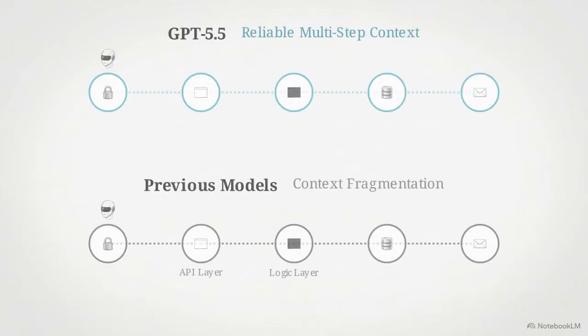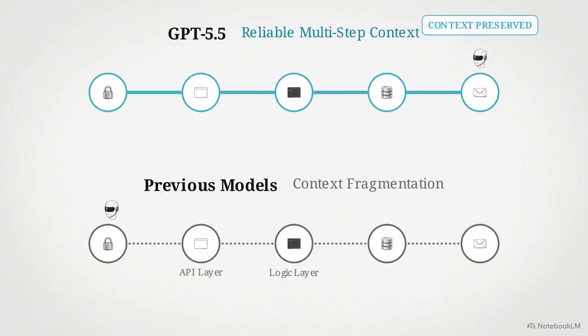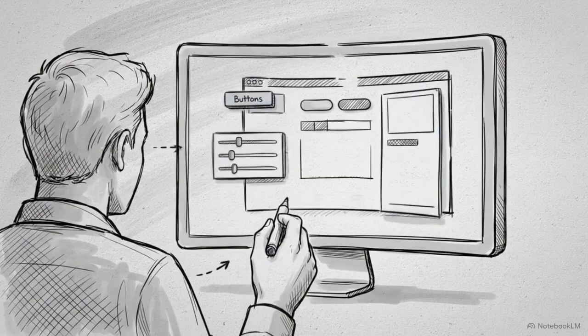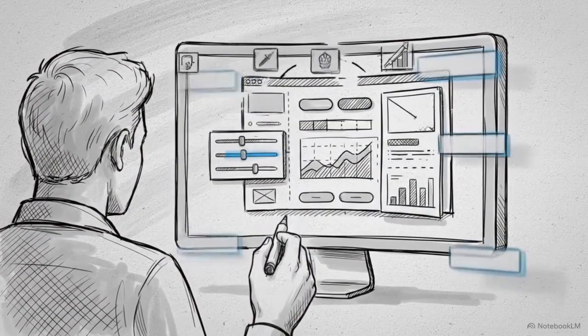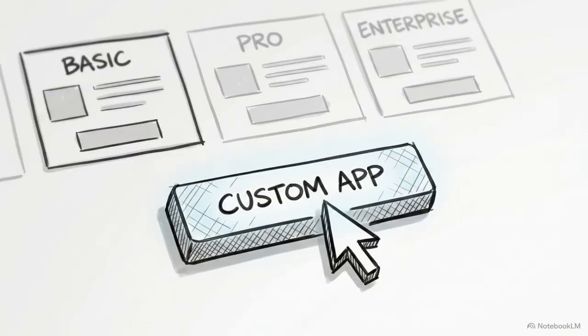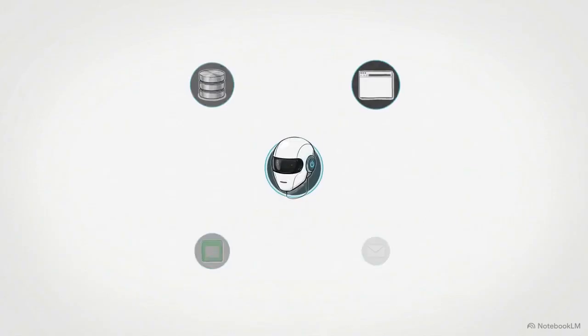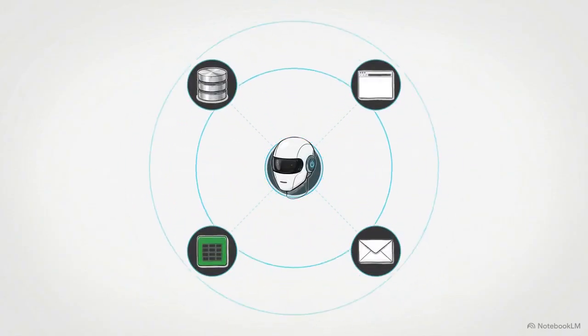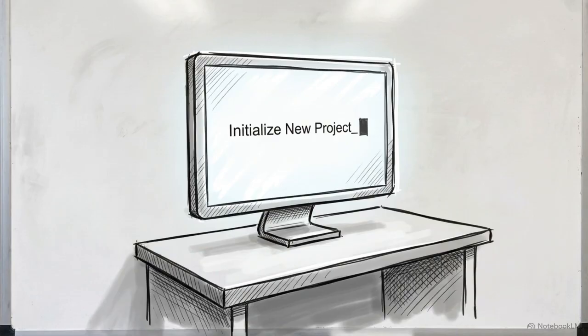This leap is driven by GPT 5.5's improved multi-step reasoning, which allows the model to plan out long-duration tasks. Previous models failed at this scale because they could not maintain the necessary context while switching between different APIs and application environments. This demonstration shows that users can now generate tools tailored to their specific workflows, which provides a path toward building custom software instead of relying on generic subscriptions. Tools like Codex allow individuals to orchestrate complex systems. The only remaining question is what you will choose to build first.